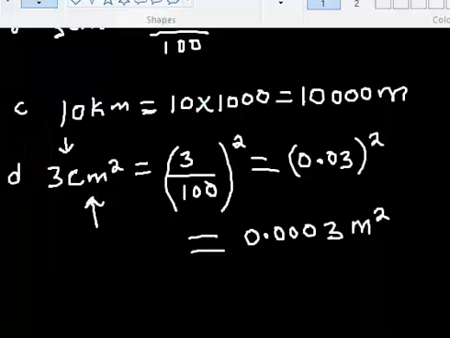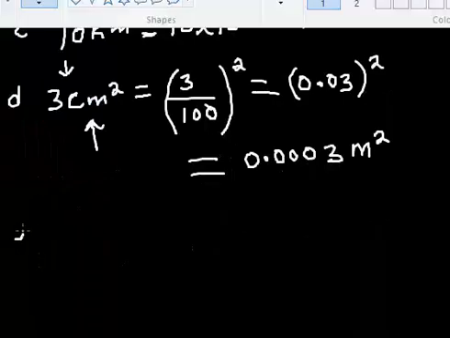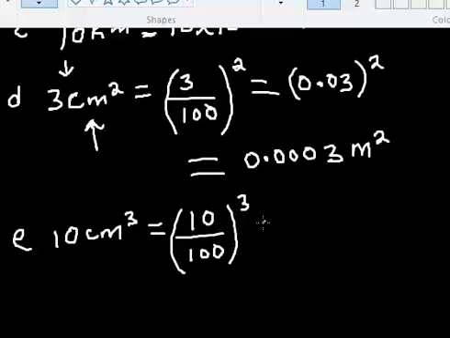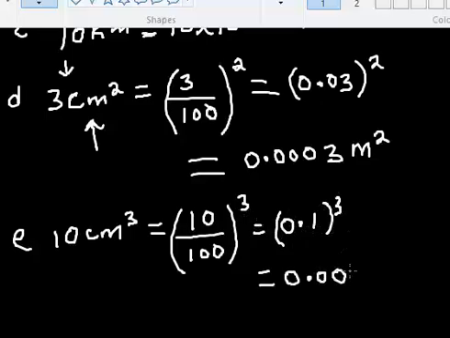Then we now have 10 centimeters cubed. This time it is cubed. First you need to convert the 10 centimeter to meter, then you cube it. That gives me 0.1, all cubed, which should be 0.001.